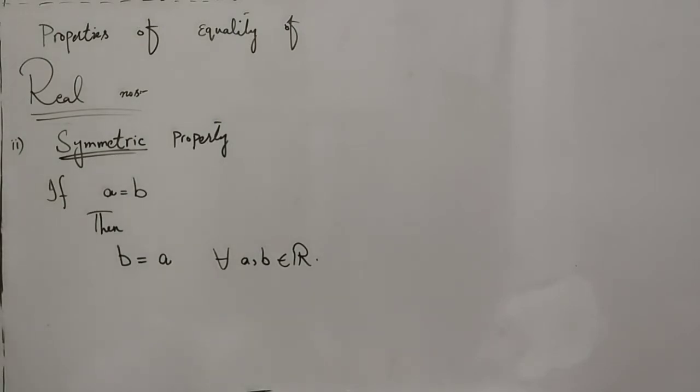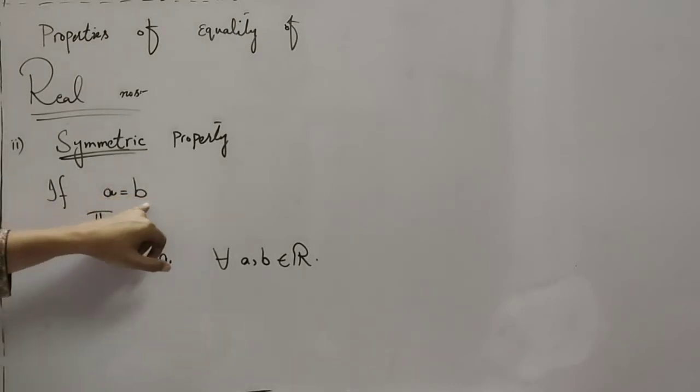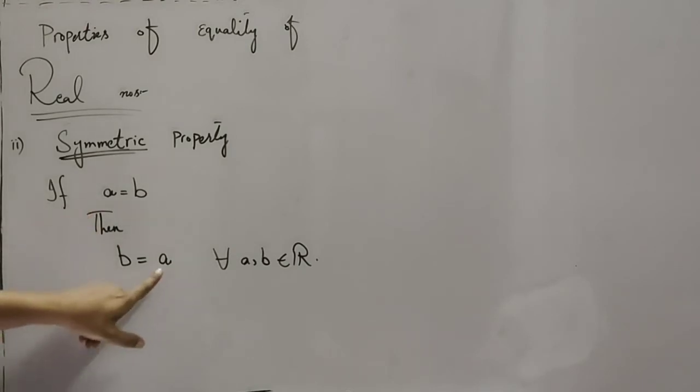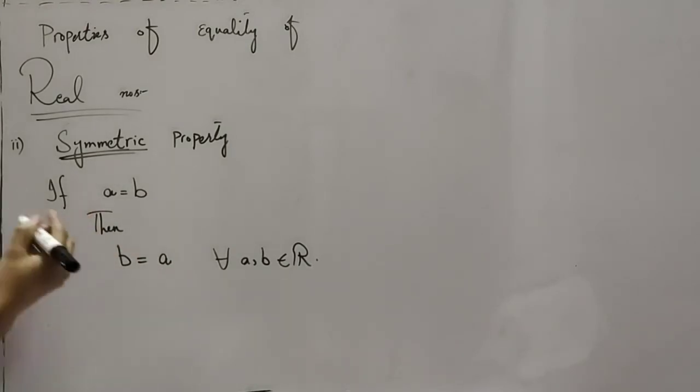It means that if two numbers are equal, for example, if the first number is equal to the second, then the second number will also be equal to the first. It means that both numbers are equal.